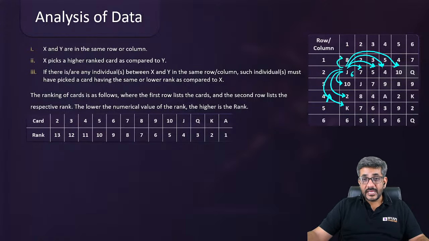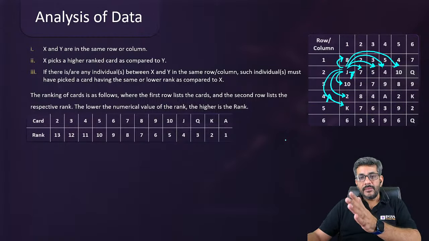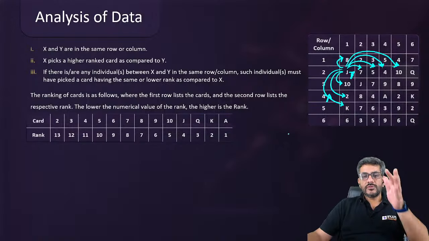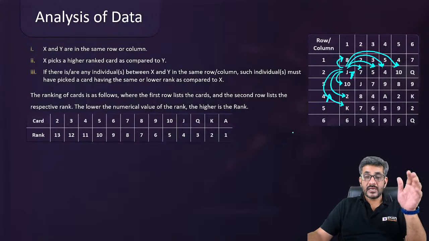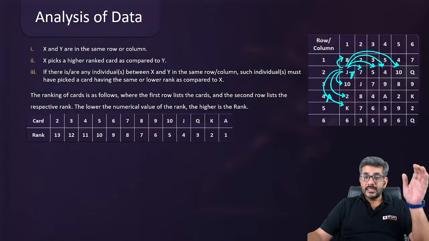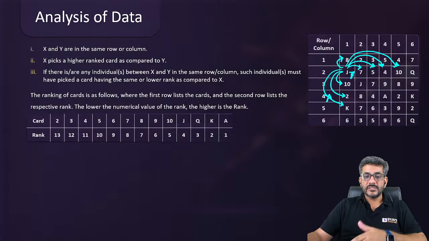Sorry, J can beat 8 as well. So J can beat a total of 7 people here. So 8 can beat 5 people, J can beat 7 people. Similarly, we have to figure out कि 10 किस किस को beat कर पाएगा, 2 किस किस को beat कर पाएगा, K किस किस को beat कर पाएगा. And that ways we have to make a table to answer this question, that which person can beat which person. Through that we will be able to find out कि क्या आंसर आएगा इसका.